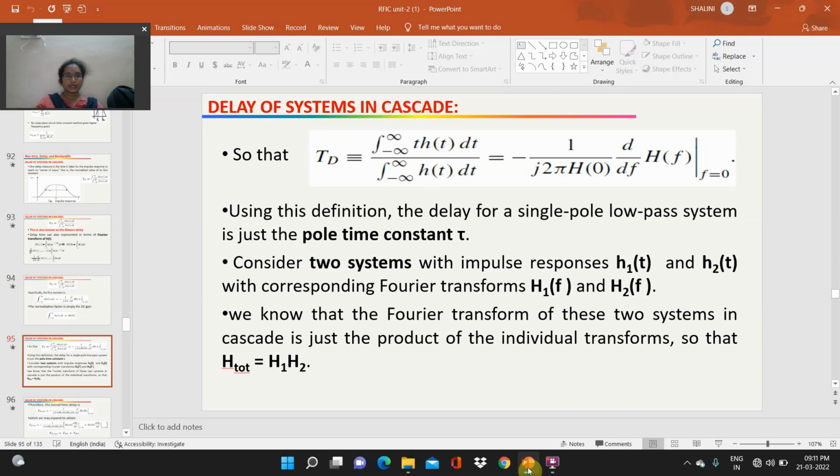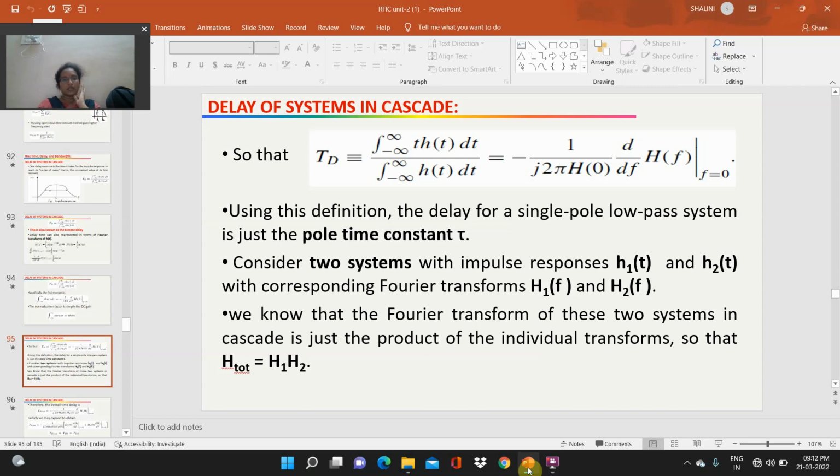Delay of systems in cascade, so Td is equal to the integral of t h of t dt divided by the integral of h of t dt, which is equal to minus 1 by j 2 pi H of 0 times dH by df at f equal to 0. Using this definition, the delay for a single pole low pass system is just the pole time constant tau.